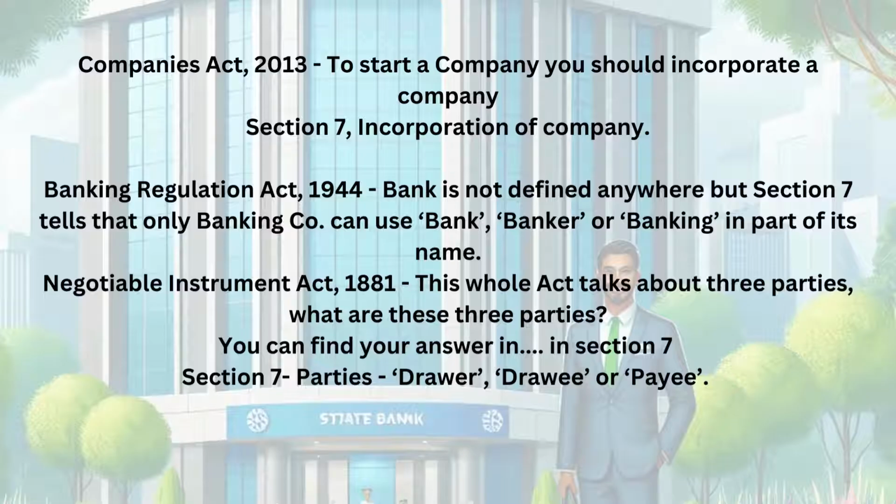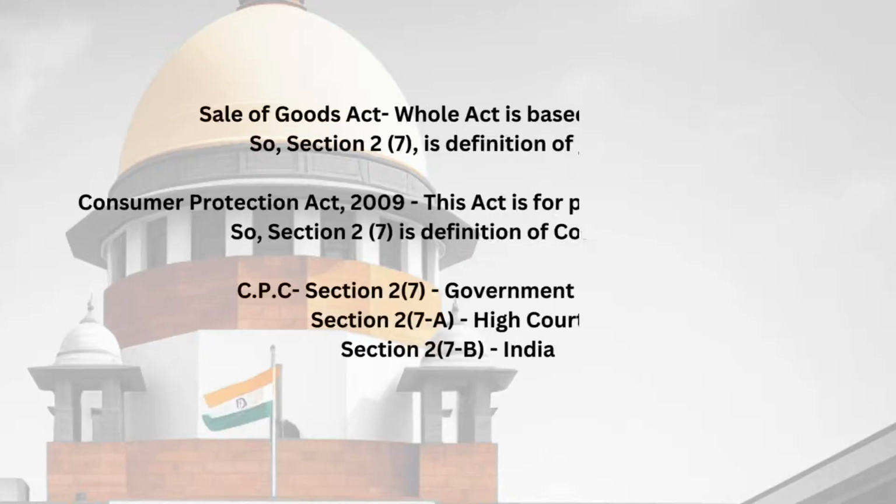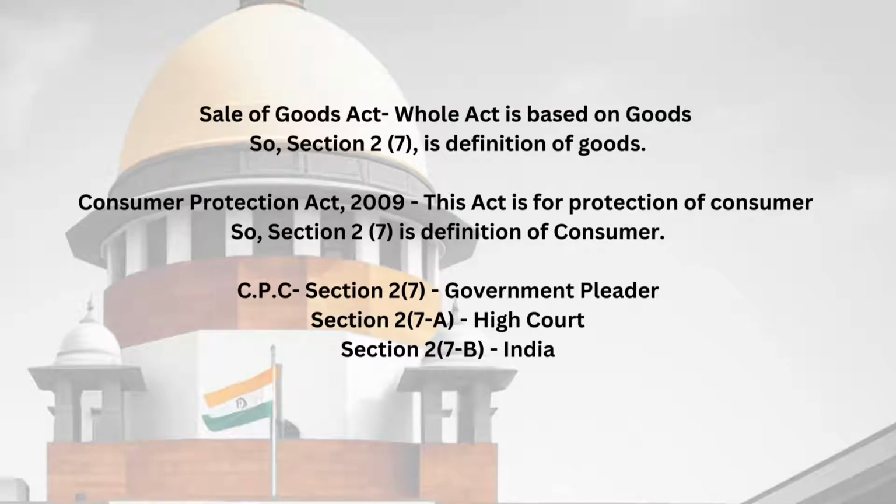Now we will discuss section 2 clause 7 of different acts. First is Sale of Goods Act. This whole act is based on goods, and goods are defined where? Section 2 clause 7. Next is Consumer Protection Act 2019. This whole act is for the protection of consumers, and consumer is defined where? Section 2 clause 7. Next is Code of Civil Procedure.